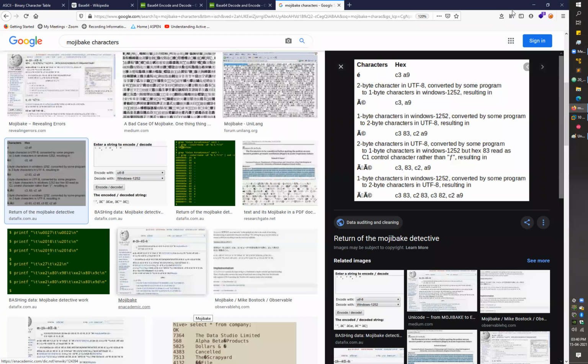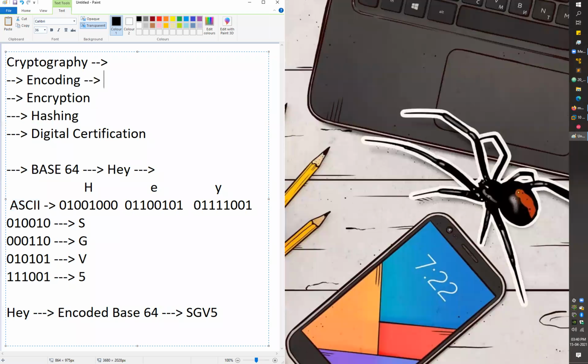So after that simple encoding part, what we have is encryption. Encoding was used for compatibility, right? On the other hand, encryption is used to ensure confidentiality. Your encoding was used to make data readable for all the receivers, but your encryption is used to convert data into such a form which can only be read by some specific users, authorized users, authorized persons, right? Just to convert the data into such a form which can only be interpreted by an authorized person.